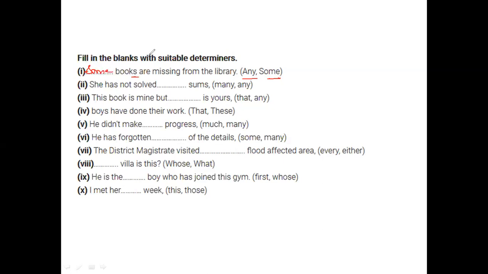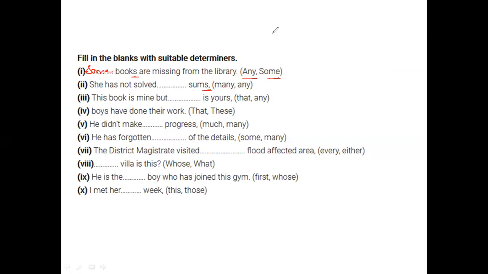Some. So the next one, she has not solved dash sums. Again, you can see the plurality here. Think properly, guys, don't be in a hurry. She has not solved. Actually, I'm getting answers of many, but I don't know.